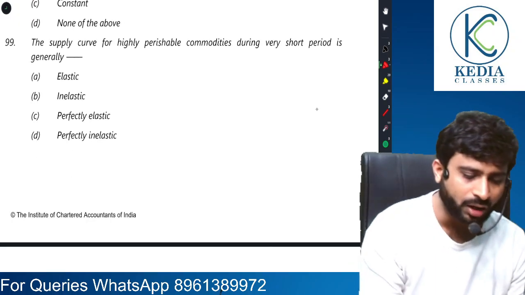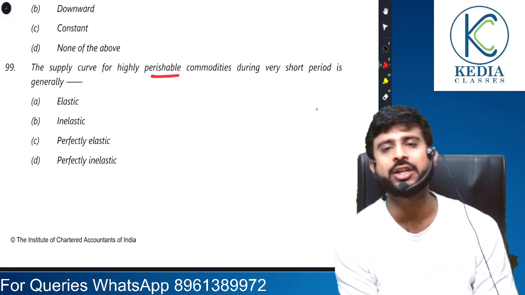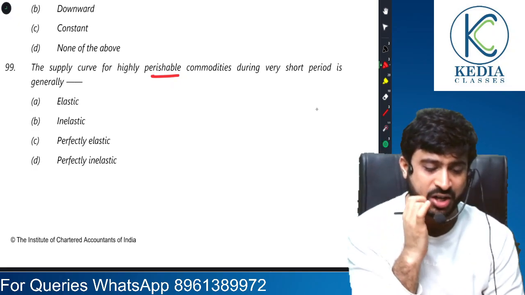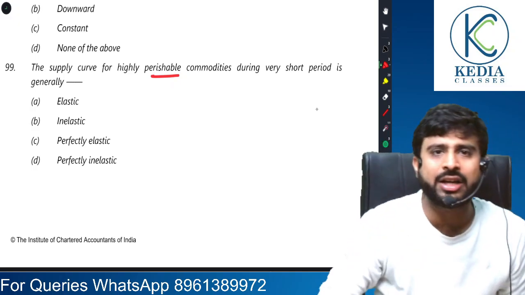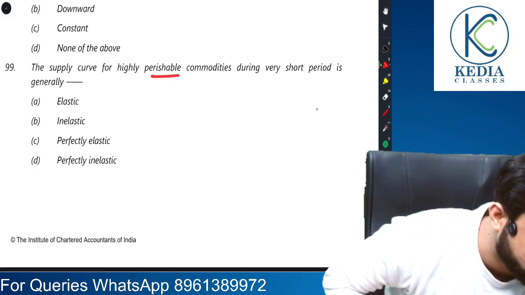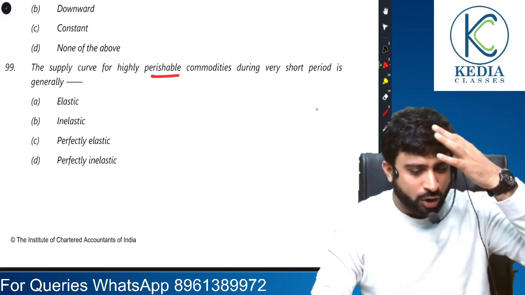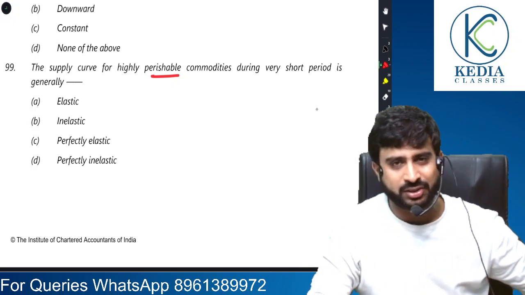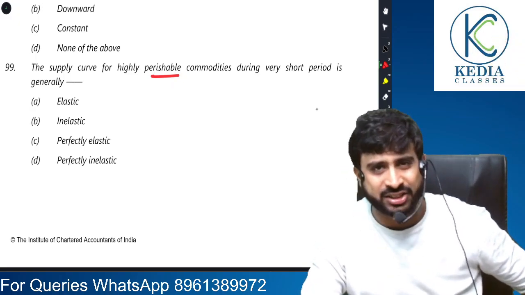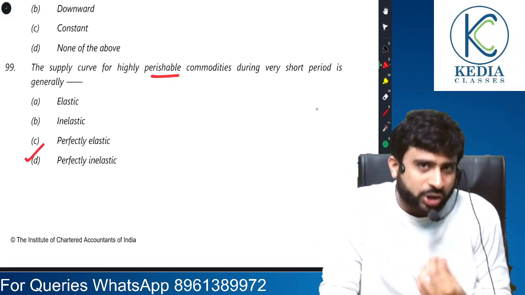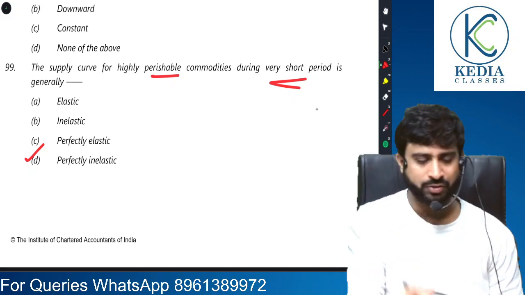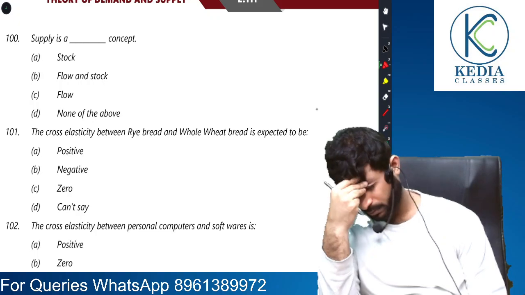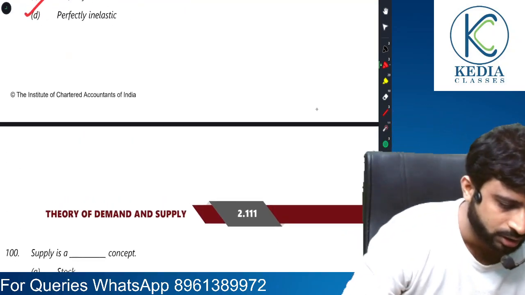Moving on. Supply curve for highly perishable commodities during a very short period. These are commodities that will go bad very quickly, generally fruit products. For a very short period, it is perfectly inelastic. You know why? Because even if you increase their prices, such perishable commodities cannot be produced extra. So it's perfectly inelastic because you cannot increase their supply in a very short period. We had discussed it in question number 80.